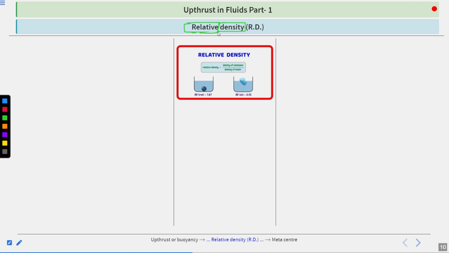Basically here we are going to talk about density, but we will relate it with some other substances also. When we talk about density, normally we are talking about only one substance.